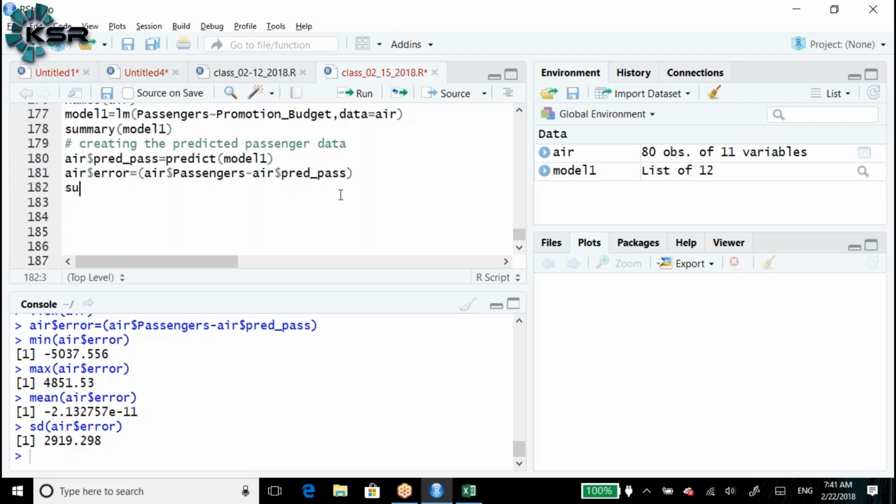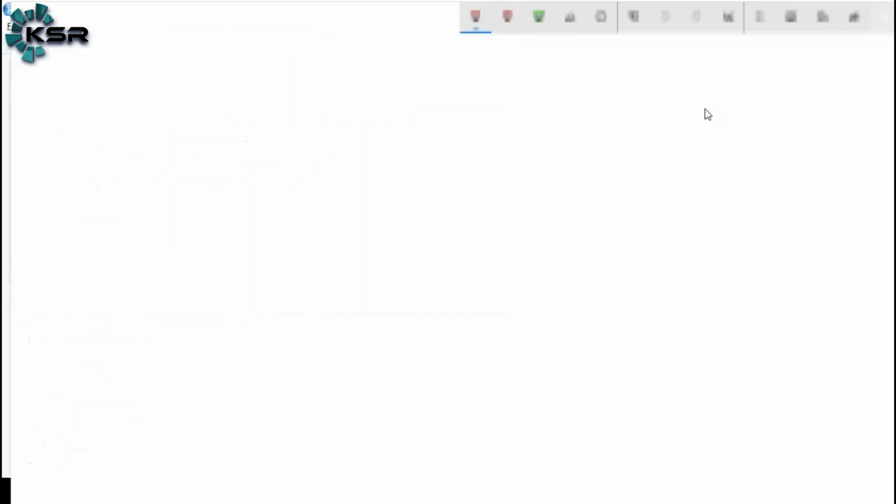Next, a few more interesting points I would like to discuss. Now we have calculated the error. Are the actual value and predicted value the same in all the records? As we see the records, for each and every value the actual value and predicted value is not the same. There is some error, which means we cannot predict the actual value 100%. So what is the formula for this?